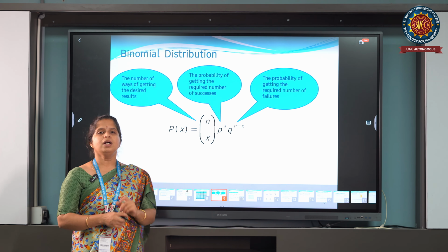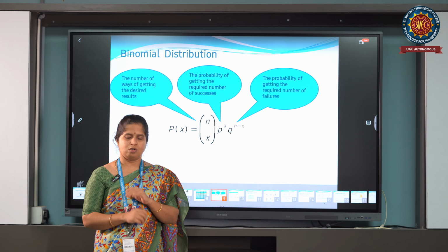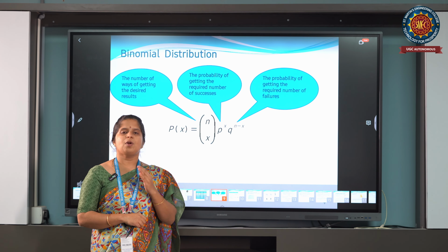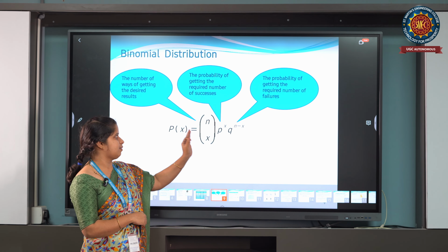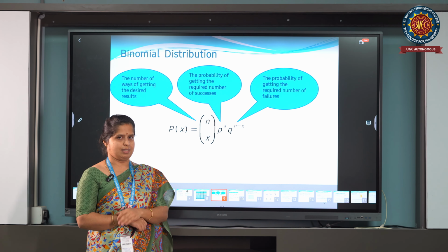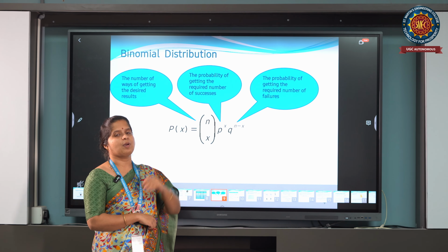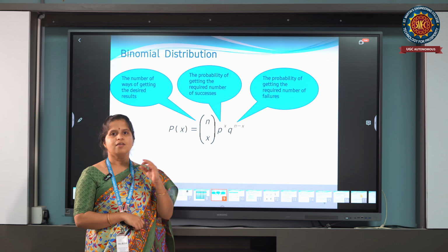So what is the probability mass function of the binomial distribution? If I have n number of trials and each trial gives me a yes or no response, that is true or false, then its probability mass function is given by n choose x, nCx, p power x, q power n minus x, where p is the probability of getting success and q is the probability of getting failure.